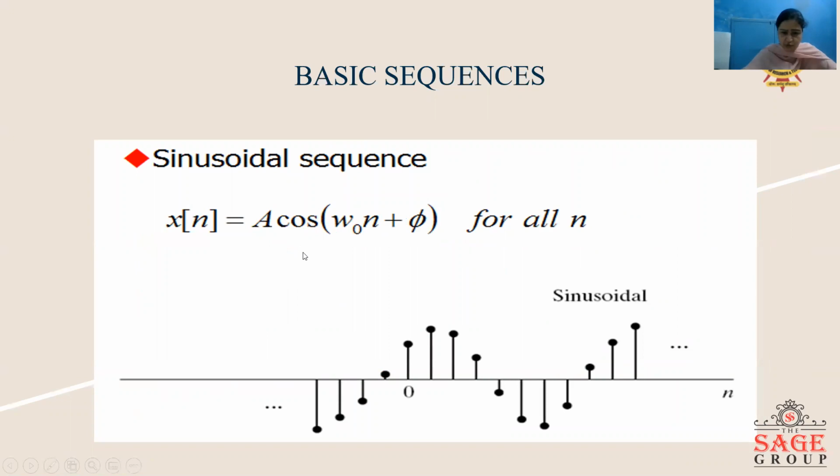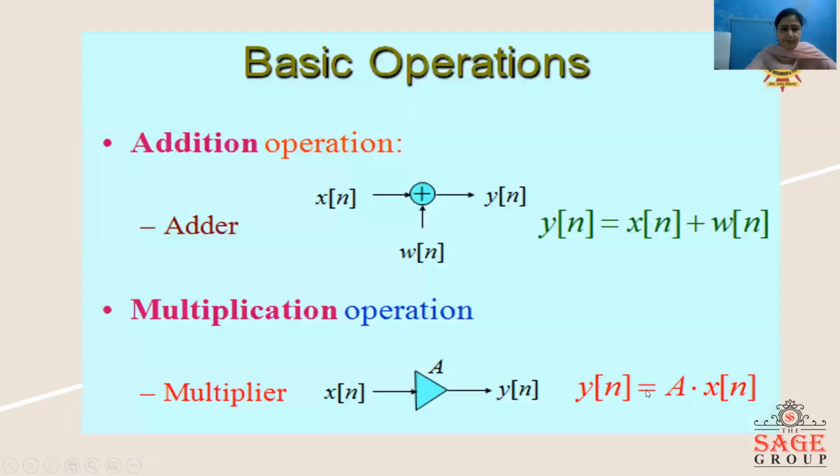Now we have the sinusoidal sequence also, which is represented by a cos omega naught n plus phi for all n. So here we can see that we will get the sample values at discrete instants of time, but the envelope of the signal is like a sinusoidal signal.